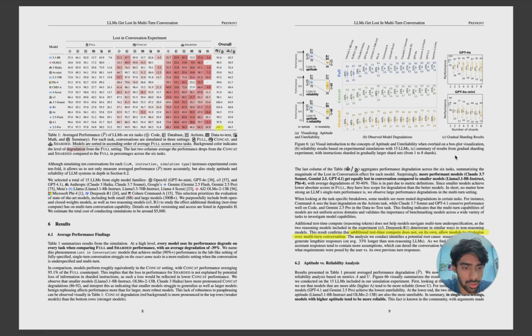Now let's look at what they finally say. This result confirms that even models like O3, DeepSeek R1... So guys, why do these models exist? Reasoning models, thinking models, why do they exist? Because these models should prove that we are good at thinking, and for any complex task we are going to think, and then we are going to generate a reply. Is that thing happening here?